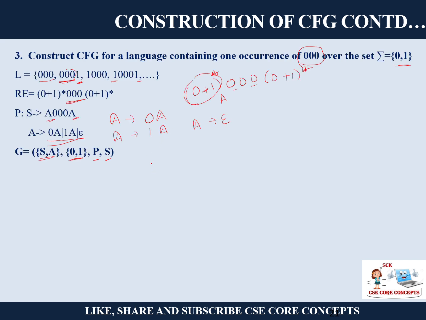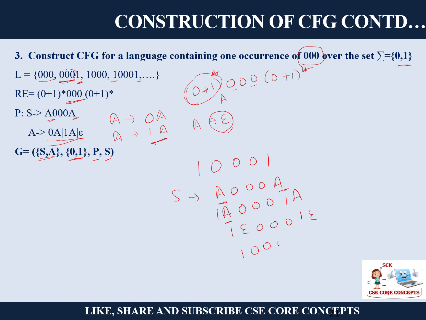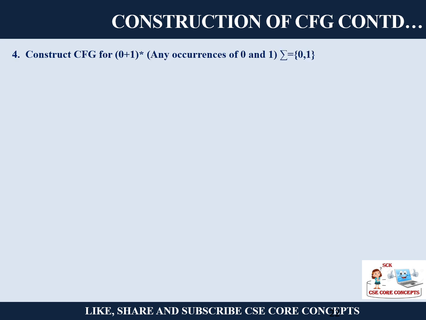Fine. So if you want to test for this string, let's say 1001. How will you start with it? S is A000A, right? So what is this A? This A can be taken as 1 because I want 1. So I can take 1A000, and here also I can take 1A. If I don't require anything else, I can replace it with the epsilon value. So 1 epsilon 000 1 epsilon. If I remove the epsilon, I can get 1001.